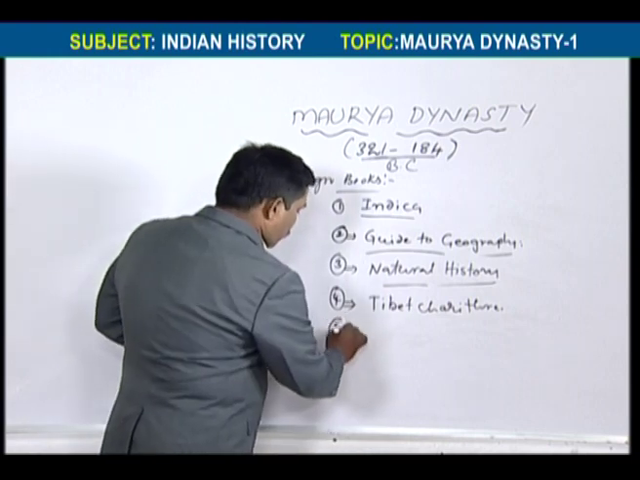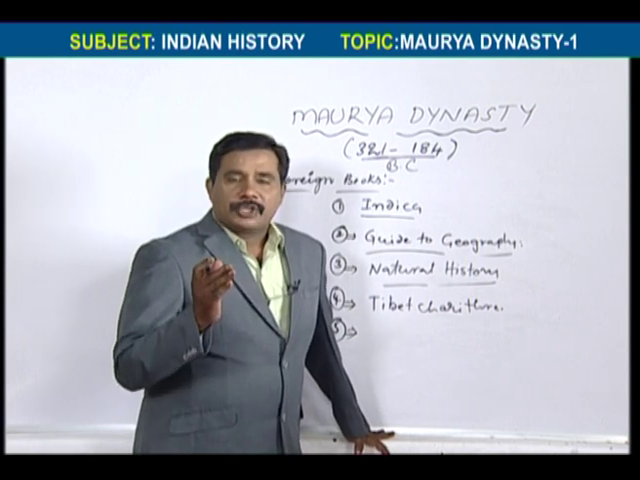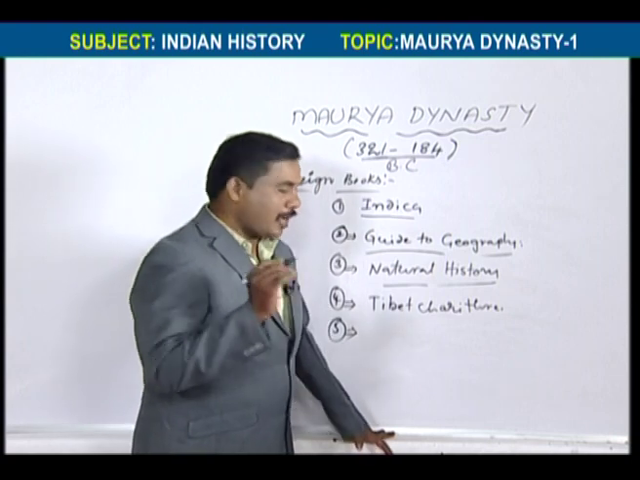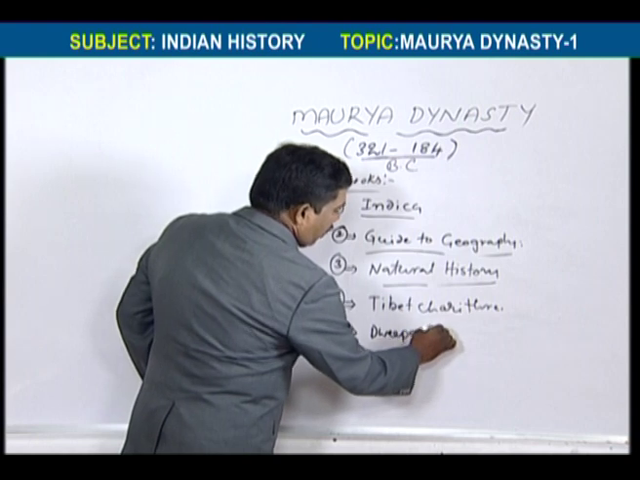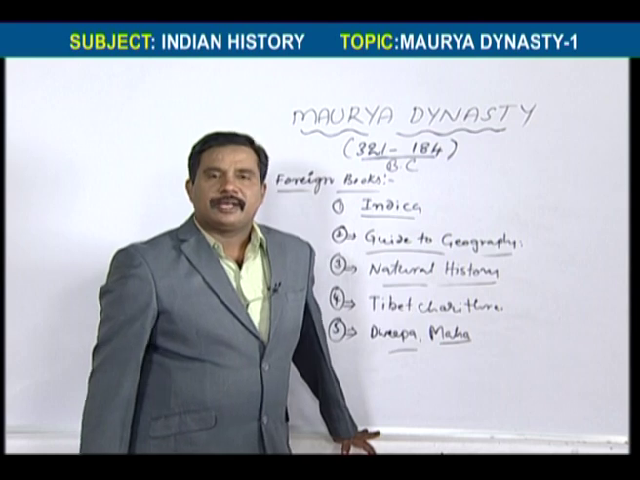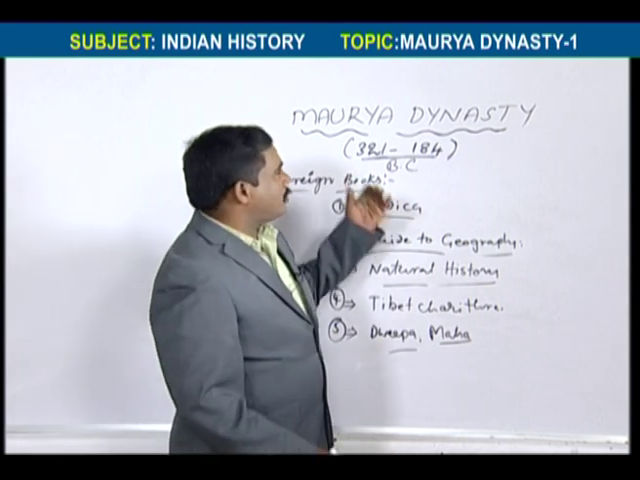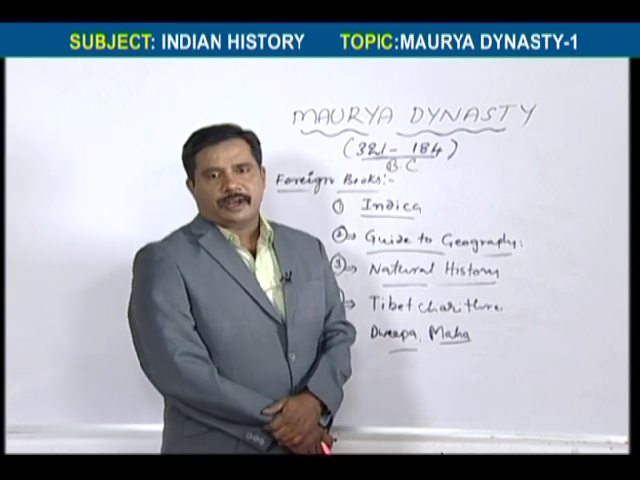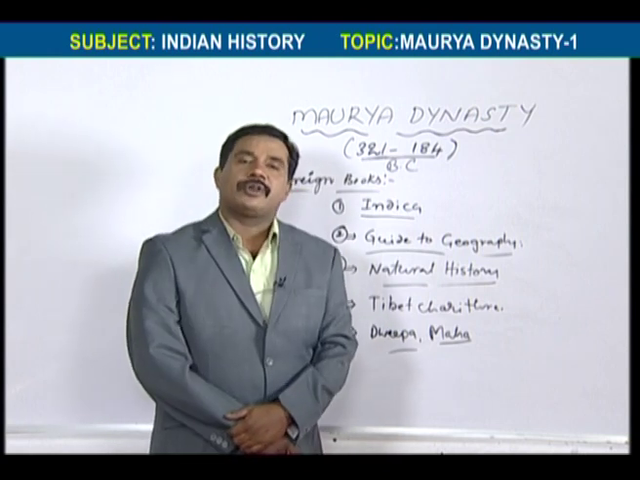And we have one more important set of books. These are Sri Lankan Buddhist books, that is Deepavamsa and Mahavamsa. These two books are the Sri Lankan Buddhist books. These also explain the Maurya dynasty. So those are the Indian books and foreign books. Both Indian books and foreign books explain Maurya history.